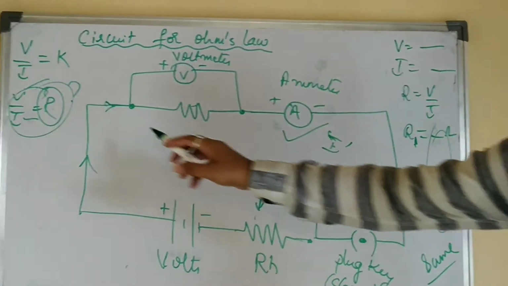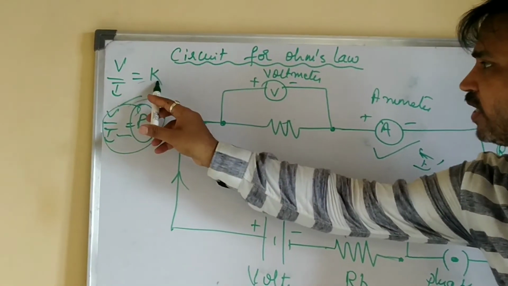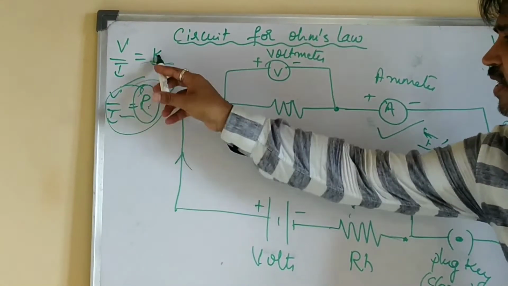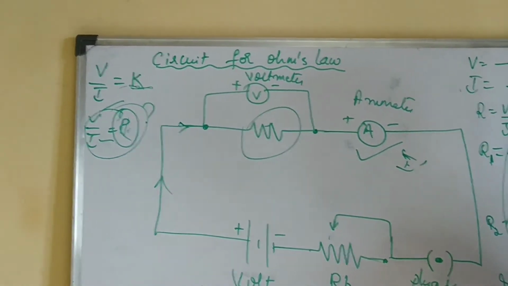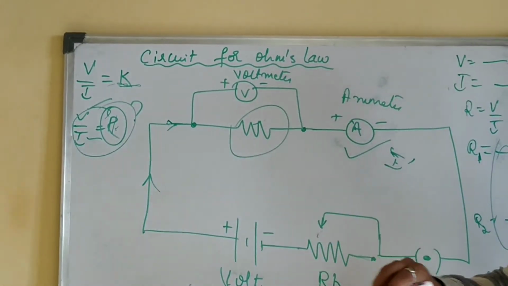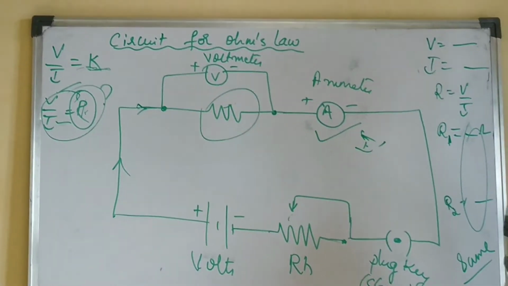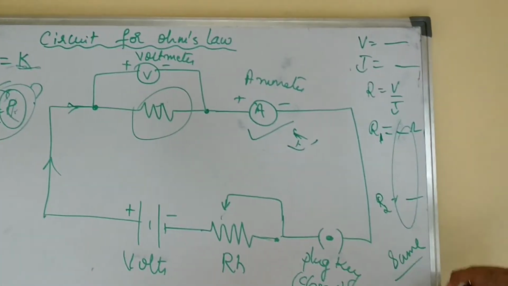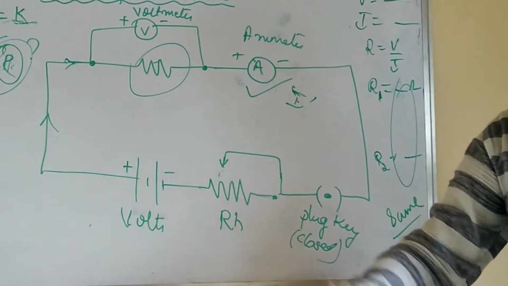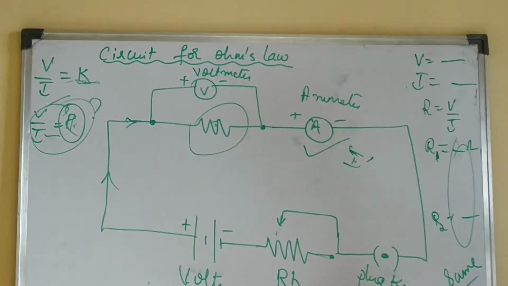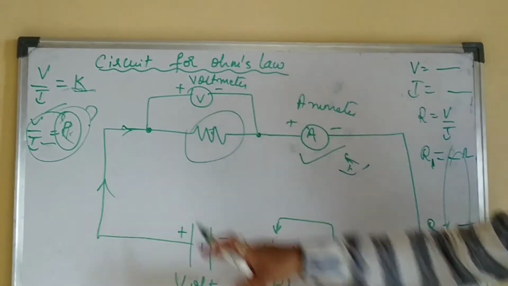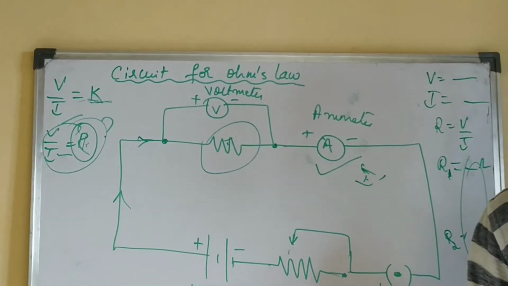Then only you can say that V by I is constant, right? That constant is the resistance. Resistance is constant means what? This is a fixed resistor. You cannot change its value. Its value remains unaltered. That's why, in many readings, if you want to take 3 readings or 4 readings or 5 readings, the value of R should remain constant. Now this is the circuit and the verification for Ohm's law.